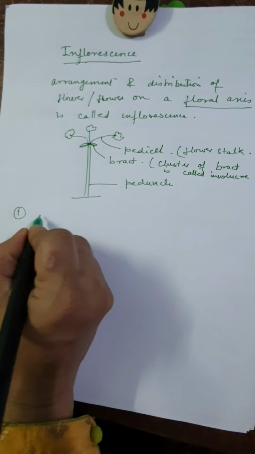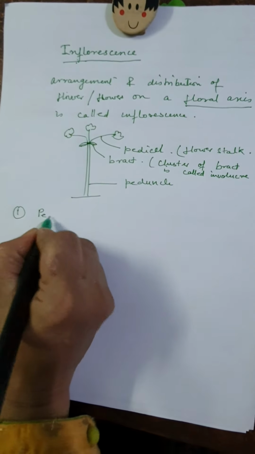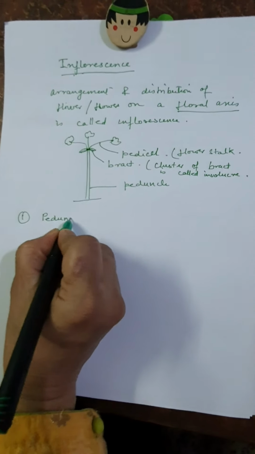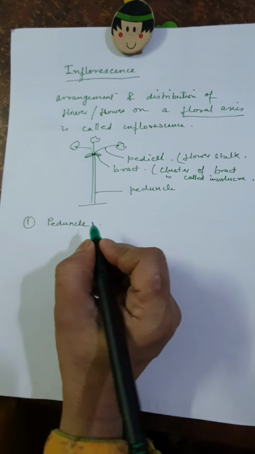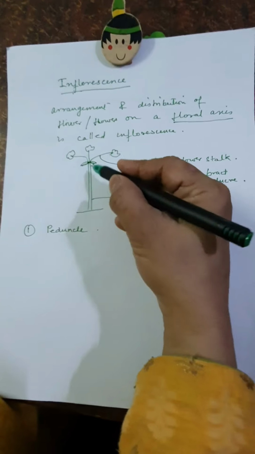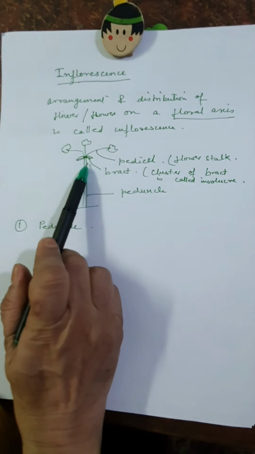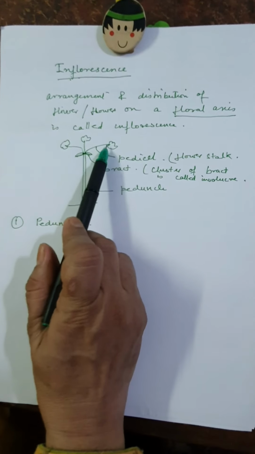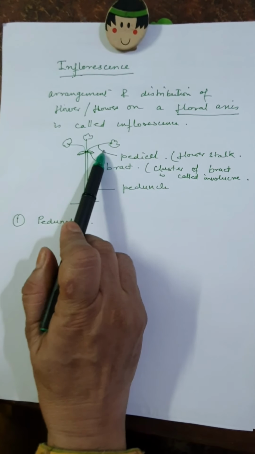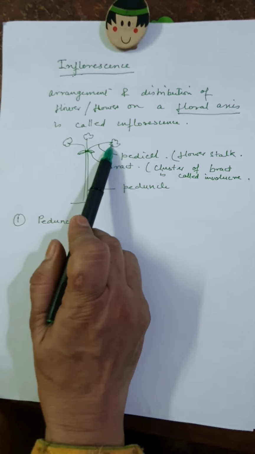Come to the first one, peduncle. It is the main supporting stalk of the inflorescence. On this main supporting stalk are the bract, the stalk and pedicel, and on top of these the flowers are attached.